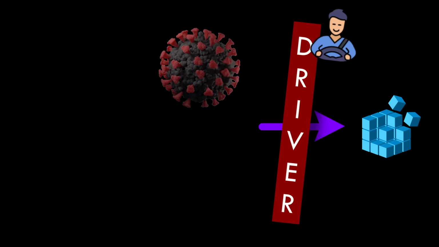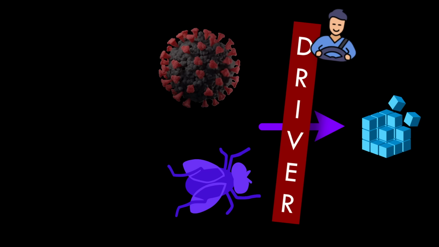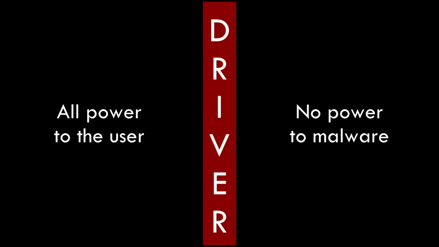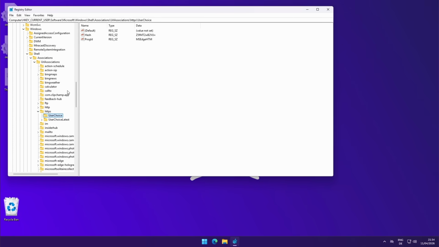In conclusion, UCPD feels like a living contradiction. On the one hand, it protects user choices, but on the other hand, it also prevents them. The driver walks on an incredibly fine line between empowering the user to choose and disempowering bad faith actors from choosing for the user. What is your opinion? Do you feel more secure knowing that this driver is protecting you? Or do you feel patronized by the fact that you cannot manually change certain settings in the registry anymore?